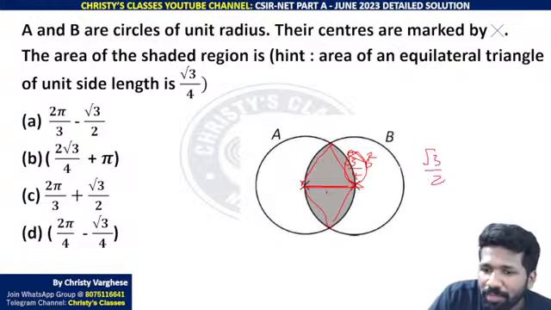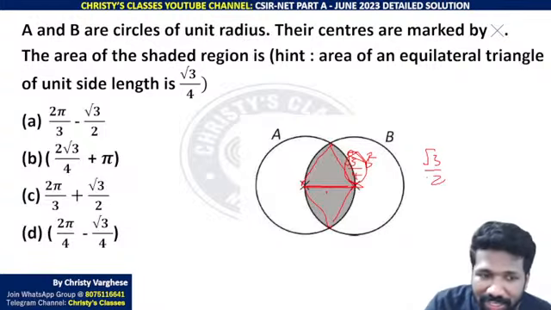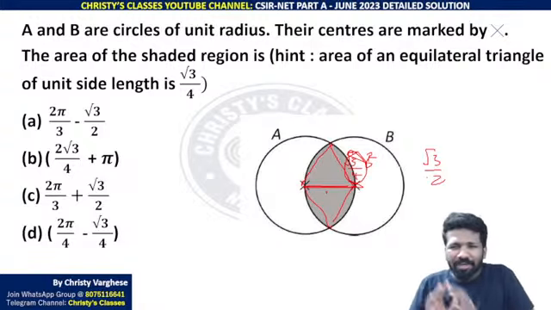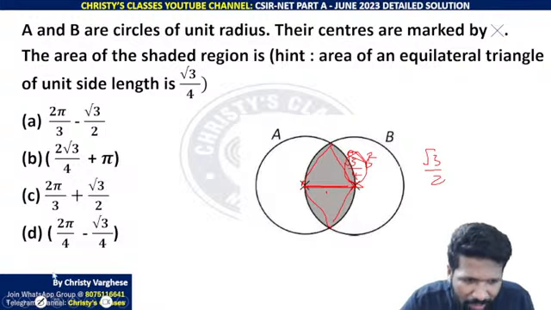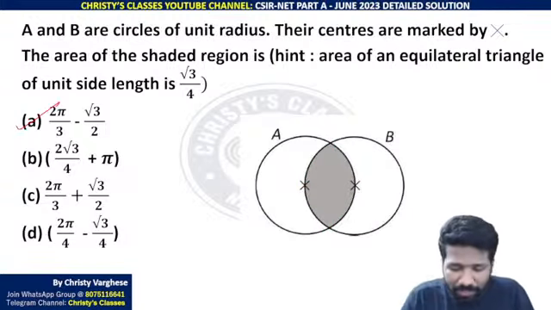√3 by 2, that √3 by 2 needs to be subtracted from the total sum, so the value will be more than that. That is the basic idea as I told, but this solution can be refined a bit more. That's why I'm not completely solving this question. For the time's sake, use this. Option A will be the correct answer.